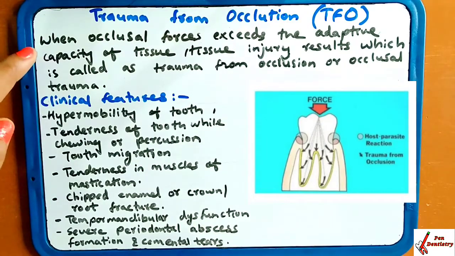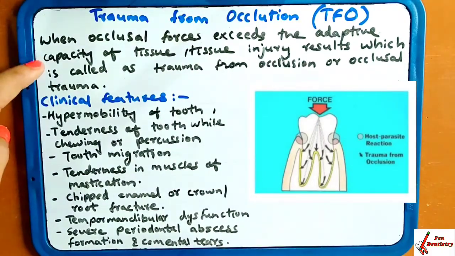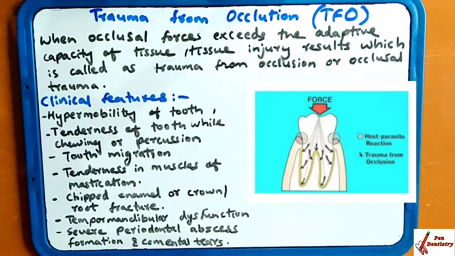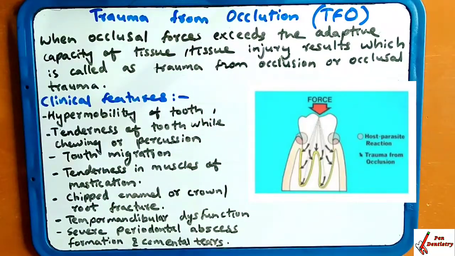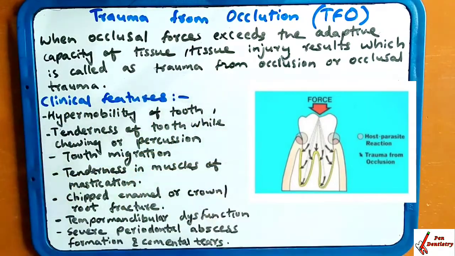When the occlusal force exceeds the adaptive capacity, when you are closing your jaw, an occlusal force occurs, and when it increases beyond the capacity of the tissue, tissue injury results. This tissue injury is known as trauma from occlusion, or also occlusal trauma.